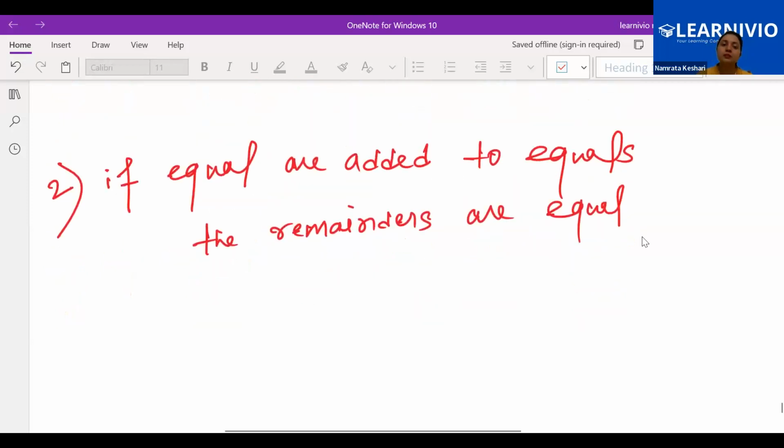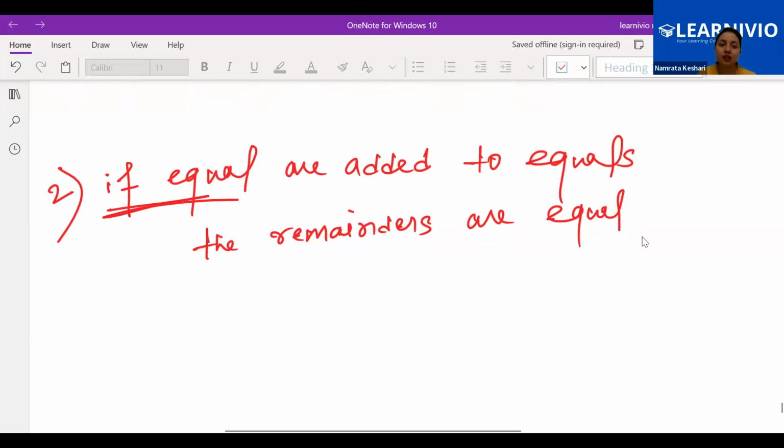That means if two things which are already equal are added, here also I am adding something, here also I am adding something. What am I adding? Equal. I am adding something which was already equal. Don't worry about the statement.